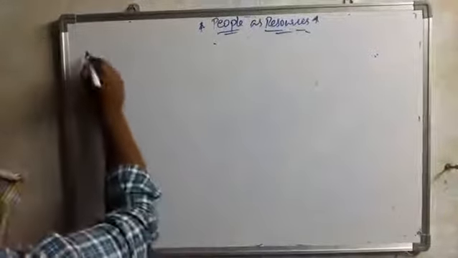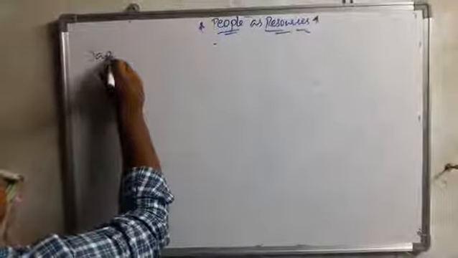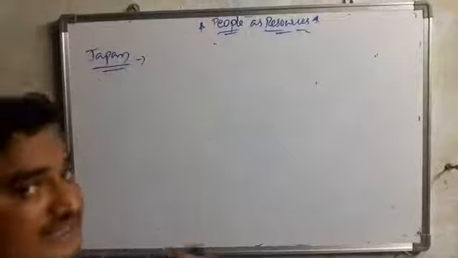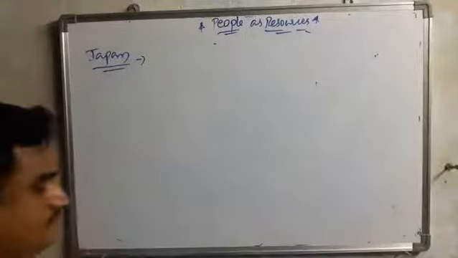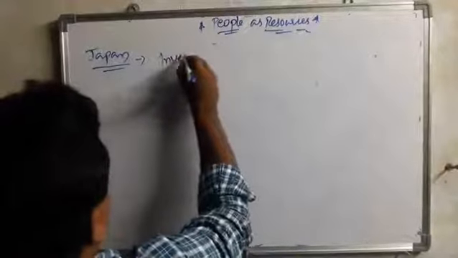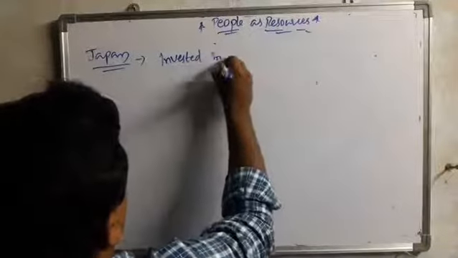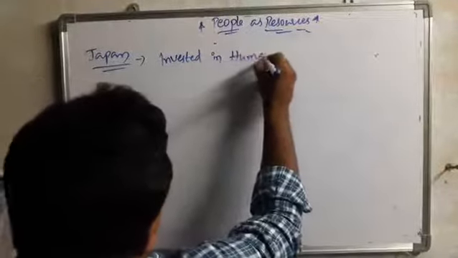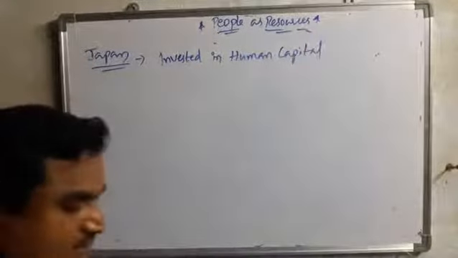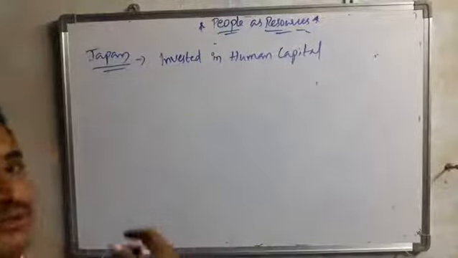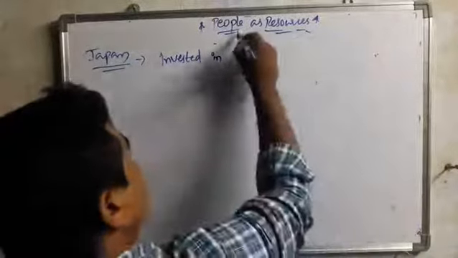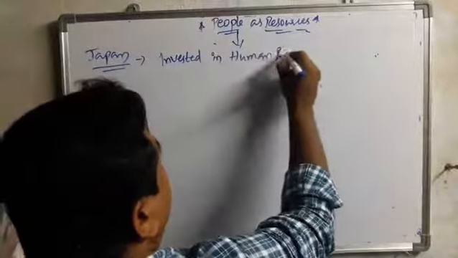So Japan totally depends upon human capital. Japan, capital Tokyo, the country of the rising sun. Especially, Japan invested mainly in human capital, or nothing but human resource. Human resource is nothing but people resource.